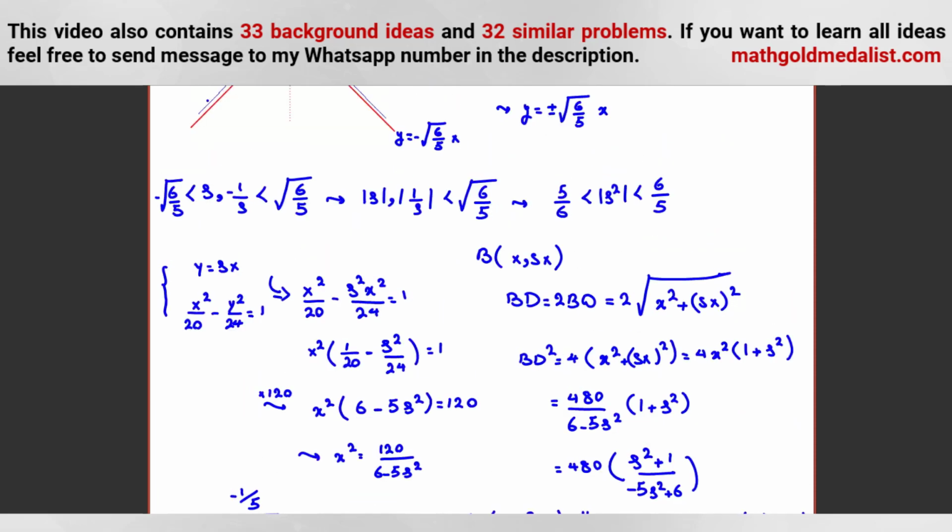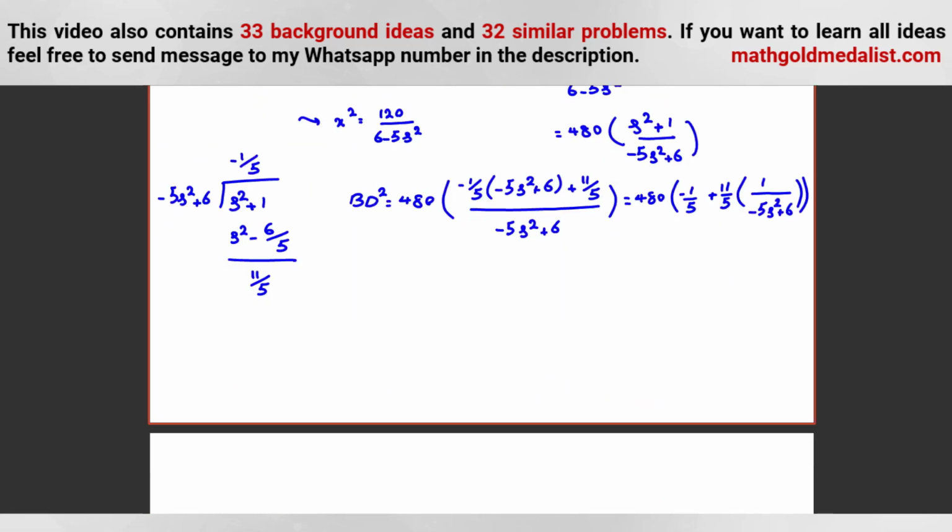Why? Let me tell you, because of this part. If we multiply by 5, 5s squared is less than 6. So if we take these to the right hand side, 6 minus 5s squared, the absolute value of s squared is s squared, so we can get rid of that.